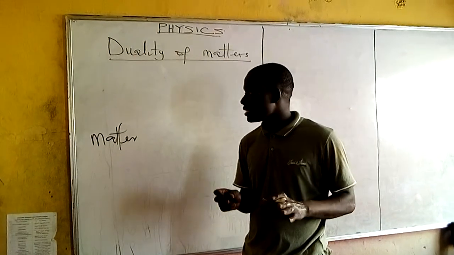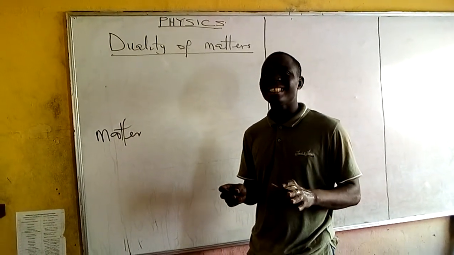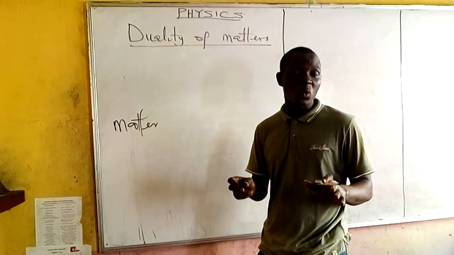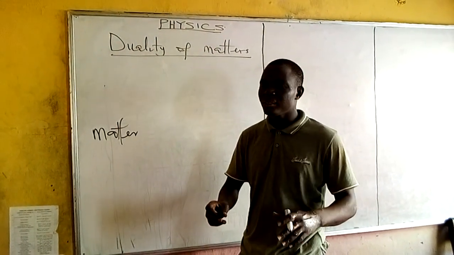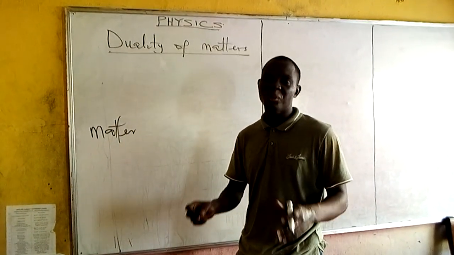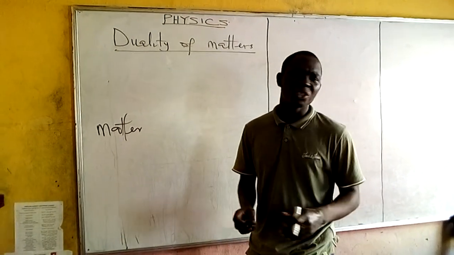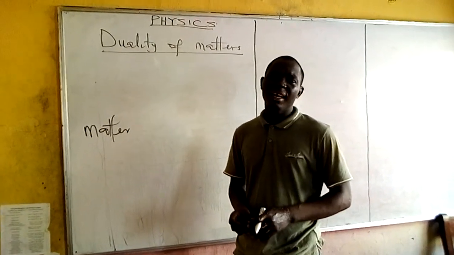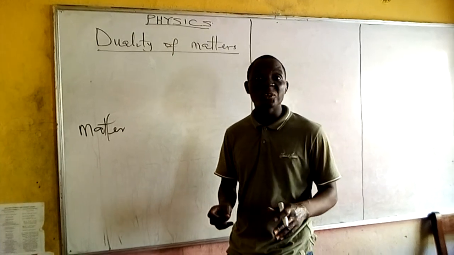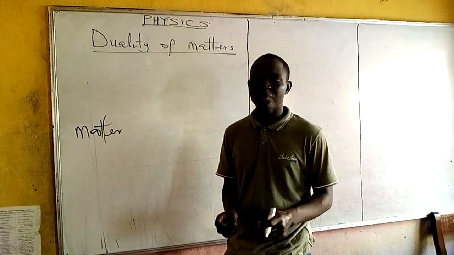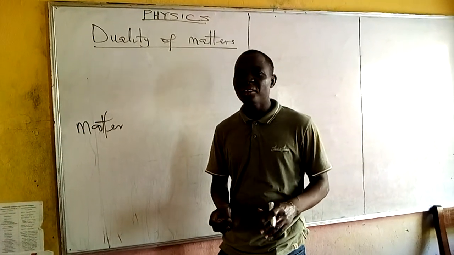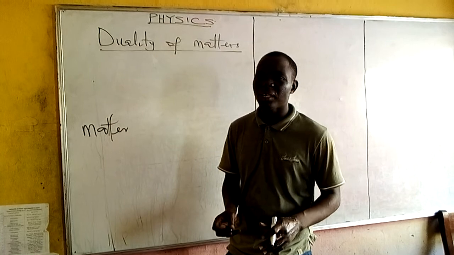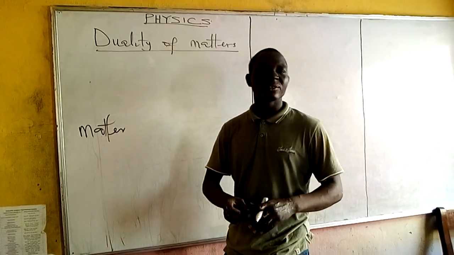When we are talking about matter, we know that matter is anything that has weight or mass and occupies space. That's the basic definition. And when you are talking about matter, you talk about three states of matter: solid, liquid, and gas.